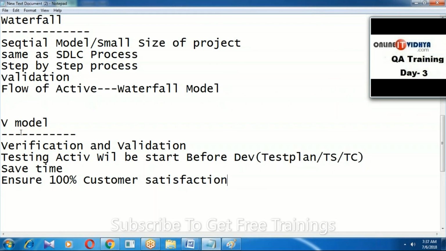In the waterfall model, our testing activities are only after coding. But in the V model, by starting before coding, we are performing both verification and validation, and we are saving more time. Are you clear my point, guys?